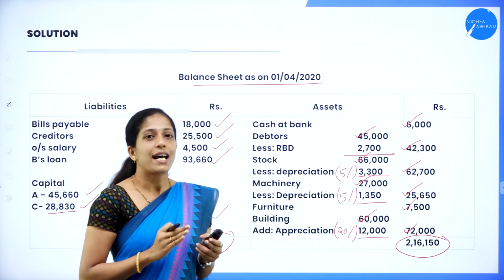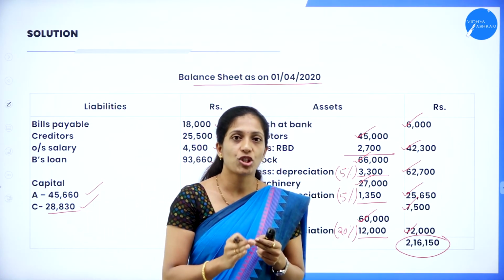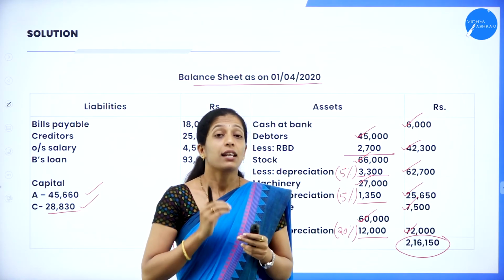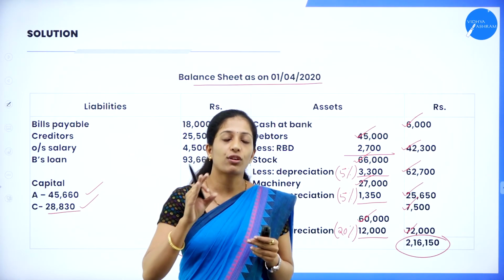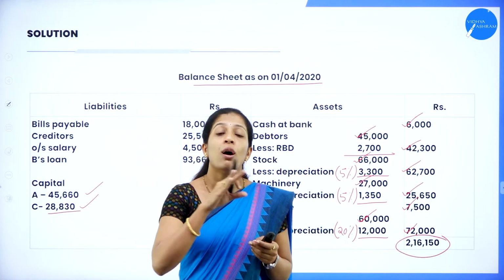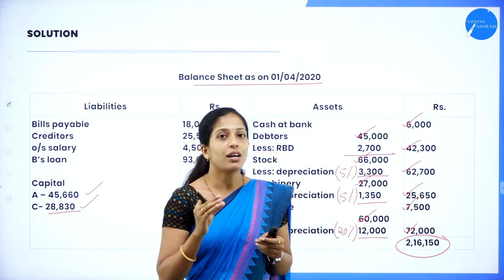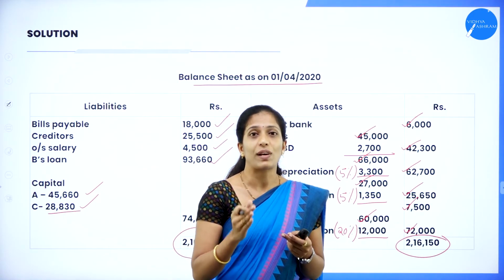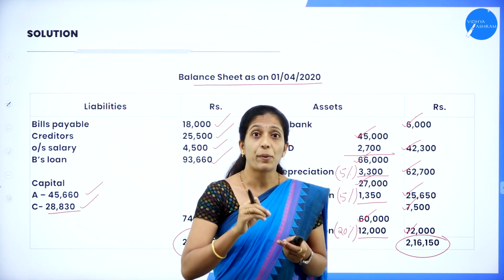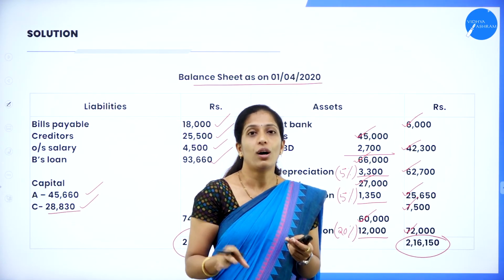In the same way, if you add all the assets also, it should be equal, 2,16,150. So as I told you, it's similar to the admission chapter. Only thing is that here under revaluation account, you have to transfer revaluation account balance to all the partners including new partner. In partners capital account also, if there is any reserve fund as well as profit and loss account and the capital, so it has to be taken to all the partners.